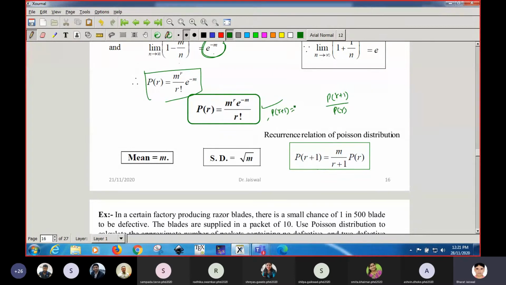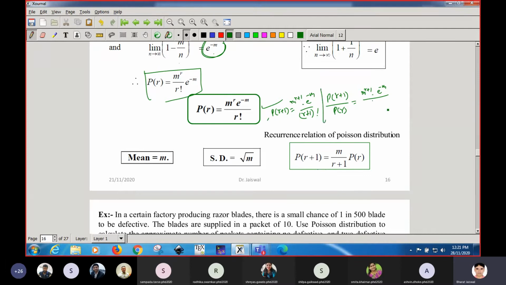If you put r equal to r+1, you will get m to the power r+1 into e to the power minus m upon factorial r+1. When you put r+1 in place of r, you will get this much.